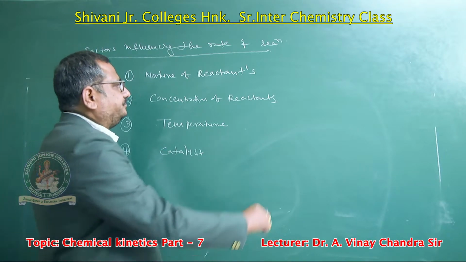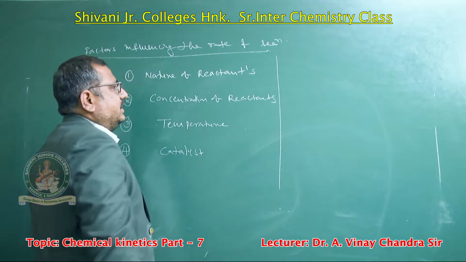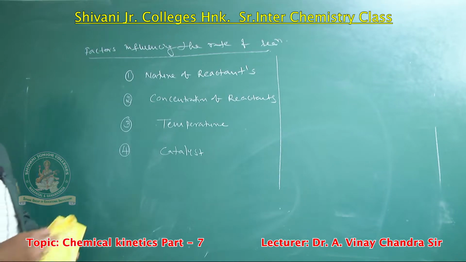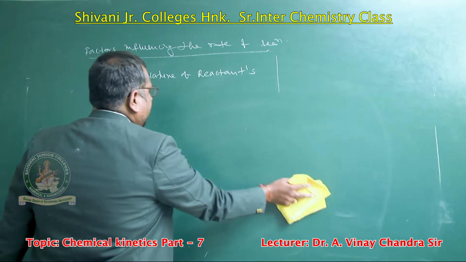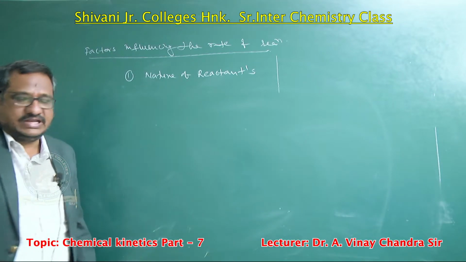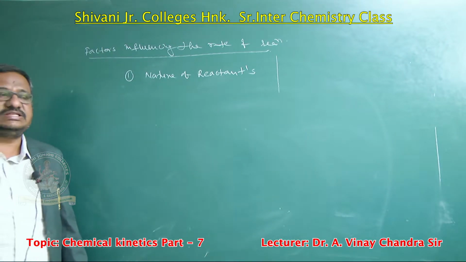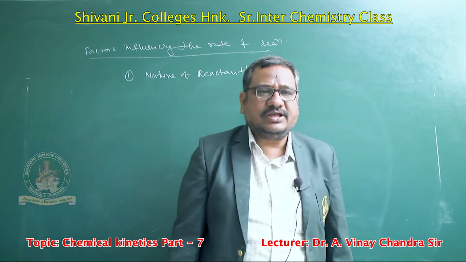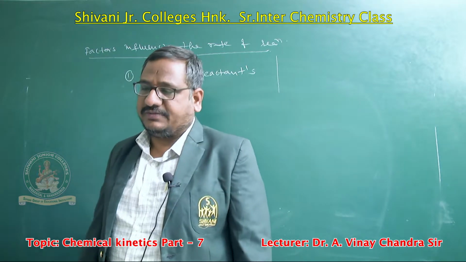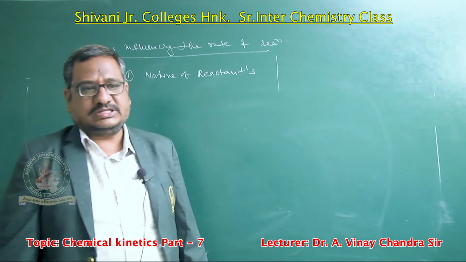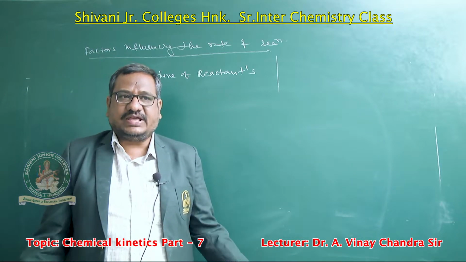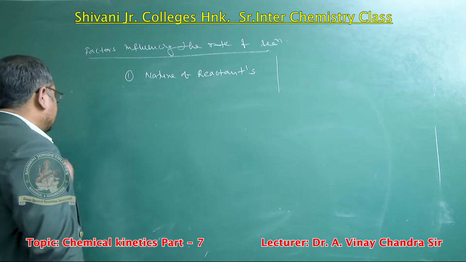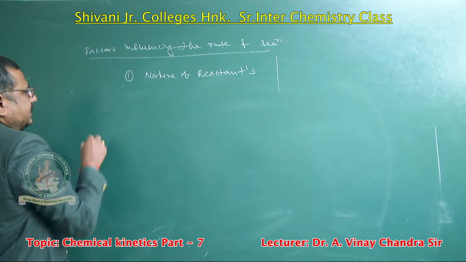In that, first we have to discuss the nature of reactants. Here we have two types of reactions: organic reactions and inorganic reactions. Organic reactions have covalent bonds, whereas inorganic reactions have ionic bonds. Generally, in an ionic bond dissociation takes place easily, whereas in a covalent bond more time is required to dissociate the bond.